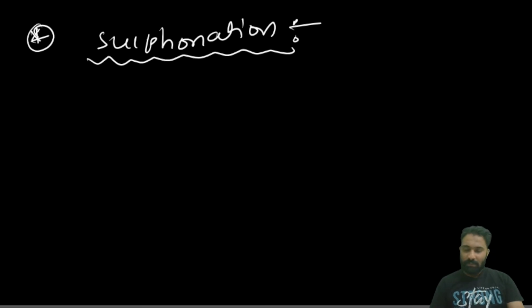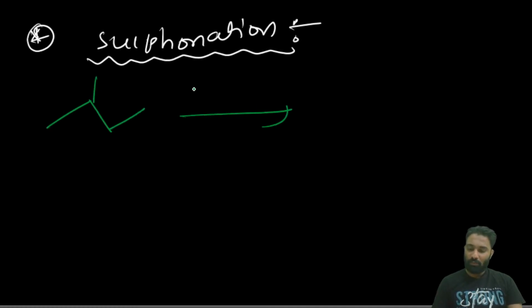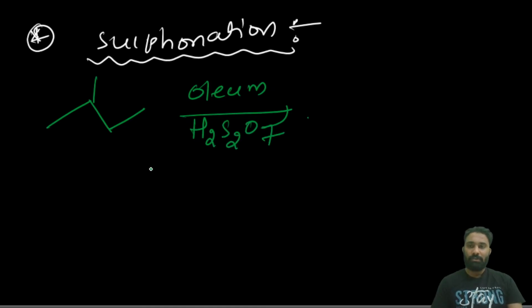Done. Sulfonation. Now, what is the sulfonation reaction? Oleum. If you take the oleum, that is H2S2O7, not H2SO4, oleum.